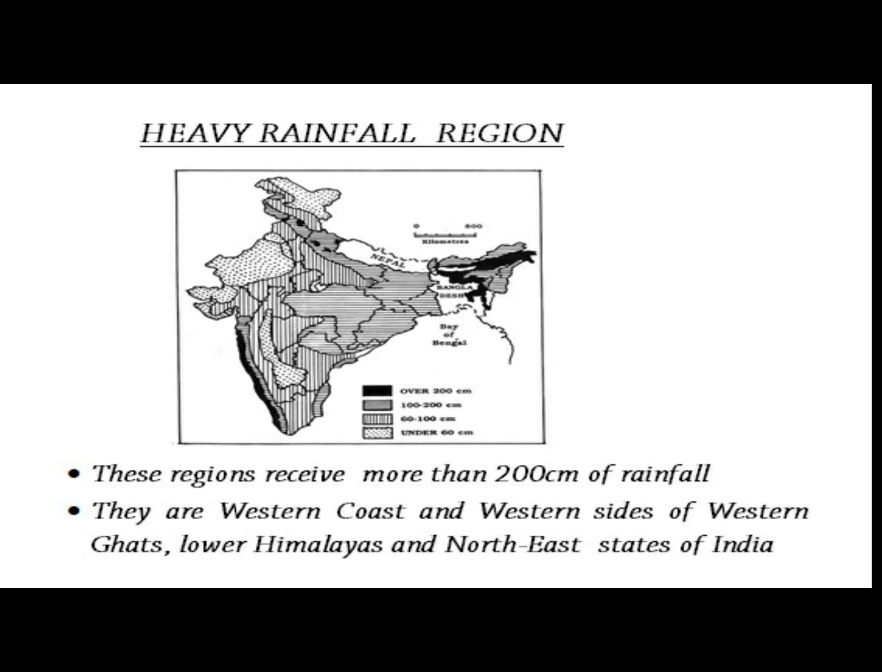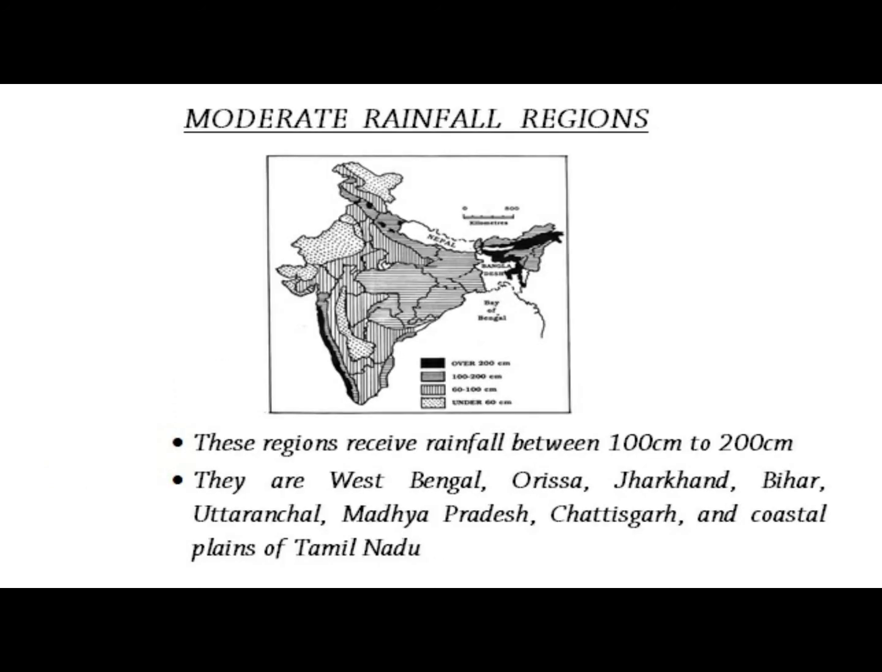First one is the heavy rainfall region. Now these regions receive more than 200 centimeters of rainfall in a year. They are the western coast and western sides of the Western Ghats, lower Himalayas and northeast states of India. Next one is the moderate rainfall region. Now these regions receive rainfall between 100 centimeters to 200 centimeters. They are West Bengal, Orissa, Jharkhand, Bihar, Uttaranchal, Madhya Pradesh, Chhattisgarh and coastal plains of Tamil Nadu.